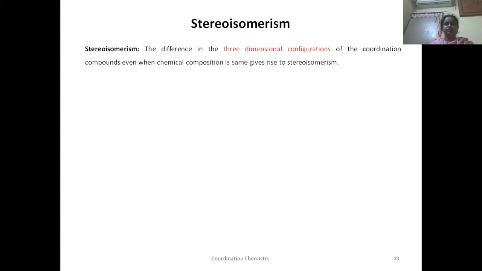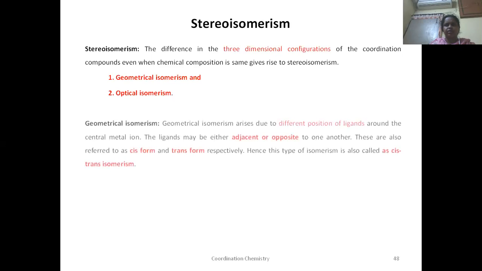Let us see the definition of stereoisomerism. What is stereoisomerism? The three-dimensional arrangement of ligands around the central metal atom is stereoisomerism. When the chemical composition is the same but there is a difference in the three-dimensional arrangement of ligands around the central metal atom, such isomerism is stereoisomerism, and it is basically of two types: geometrical isomerism and optical isomerism. First, let us see geometrical isomerism. We have already discussed geometrical isomerism in the previous classes, hopefully.